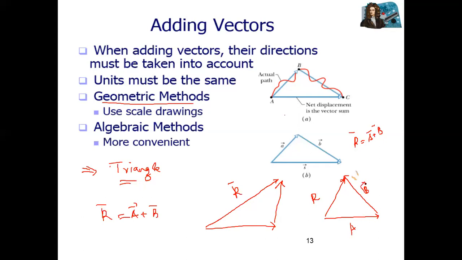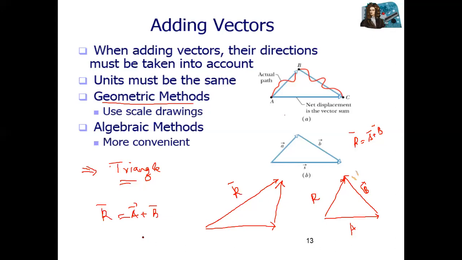Correct? But this is possible when you add two vectors by head to tail. Correct? Two vectors by head to tail. When the number of vectors is more than two, like 3, 4, then we use the previous method, head to tail rule. But when you add two vectors with head to tail rule, then we use the triangular method to find the resultant, the combined effect of these two vectors.